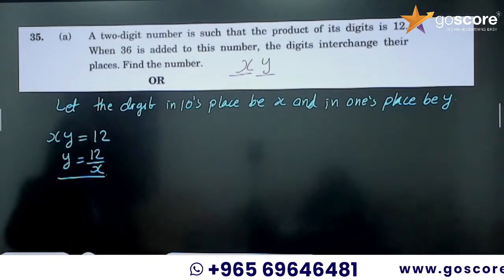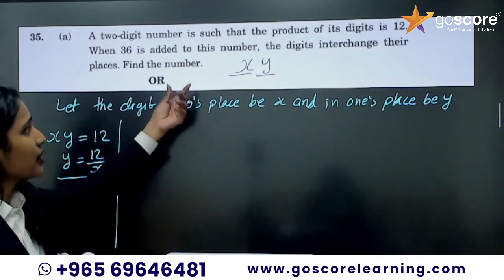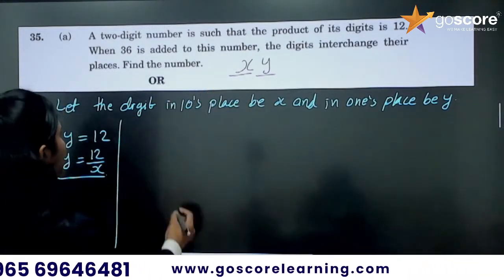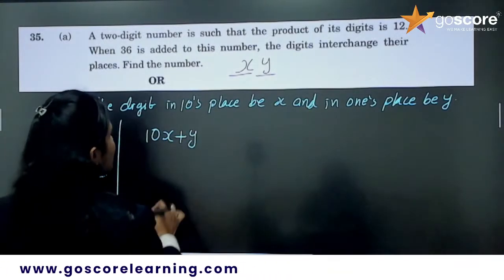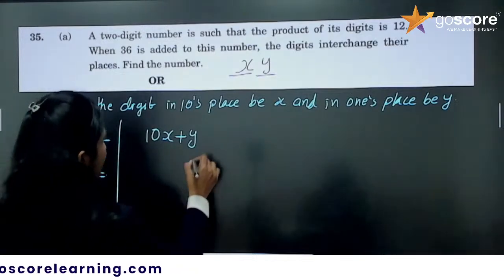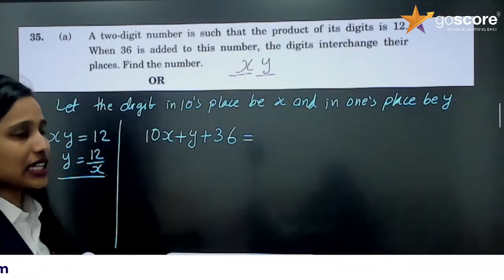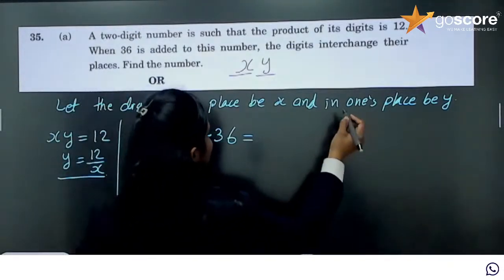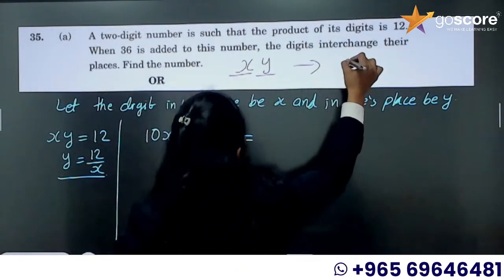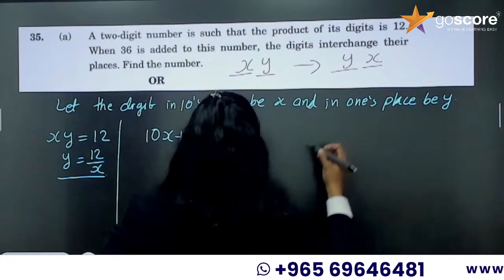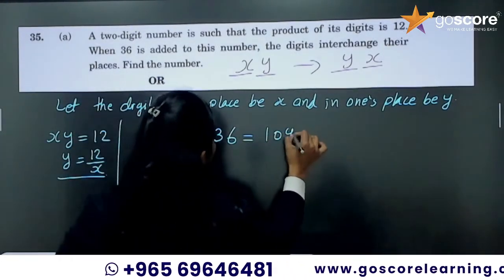Now when 36 is added to this number. Whenever you are having tens place digit and ones place digit, we will take the number as 10 into tens place digit plus ones place digit. And when we add 36 to this, the number will interchange. That means this xy will change into yx, that is y is in the tens place and x is in the ones place. So it will be 10y plus x.